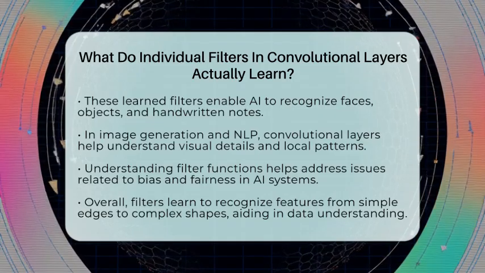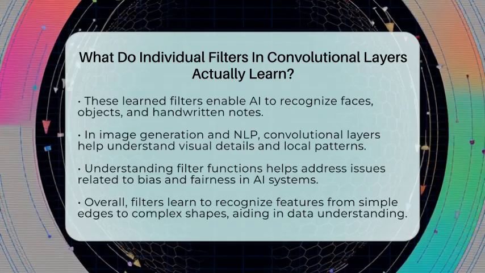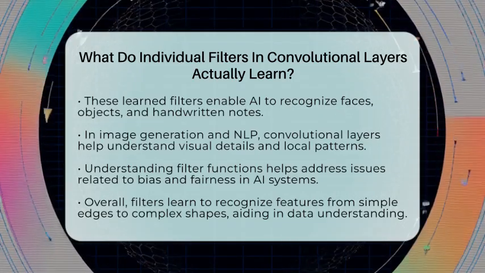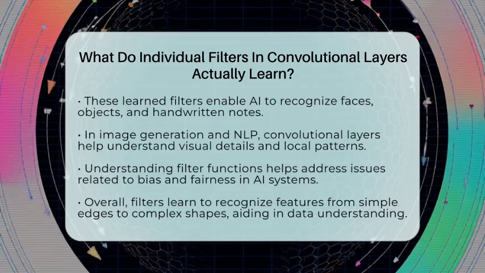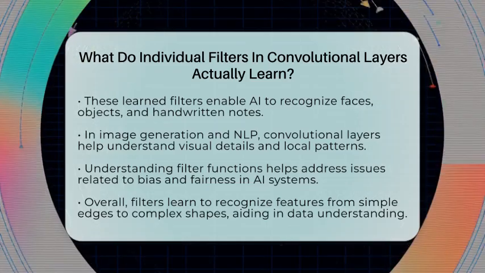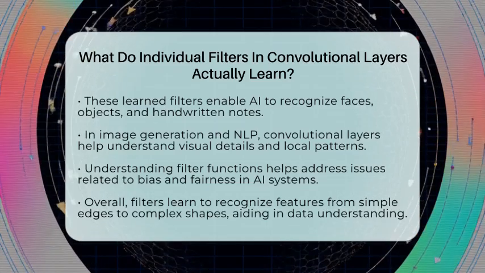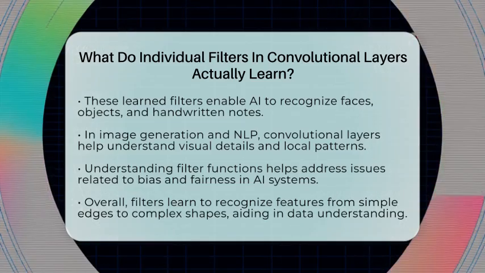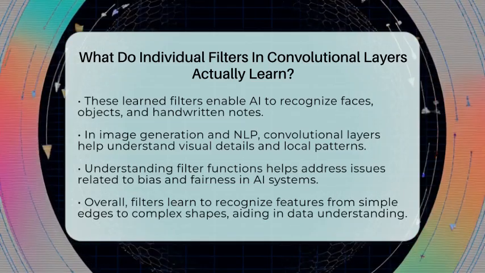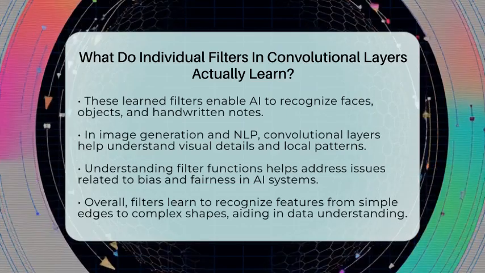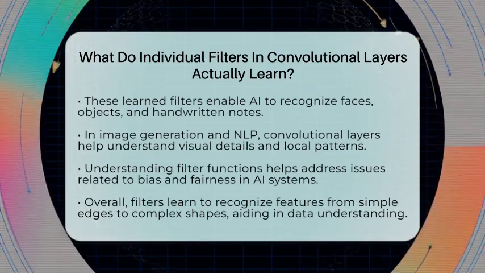So, in simple terms, individual filters in convolutional layers learn to recognize specific features in data. They start with basic edges and textures and build up to complex shapes. This ability to detect local patterns is what makes convolutional neural networks so effective at understanding images and signals.